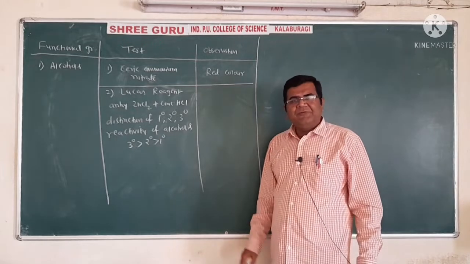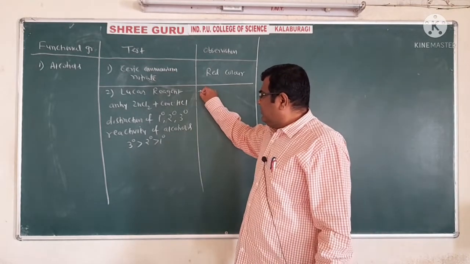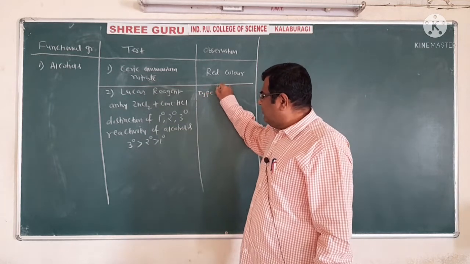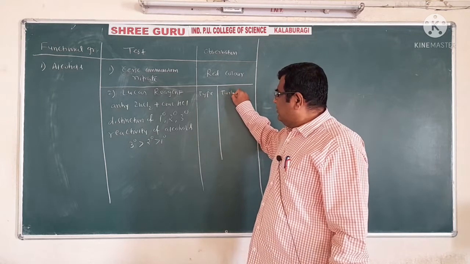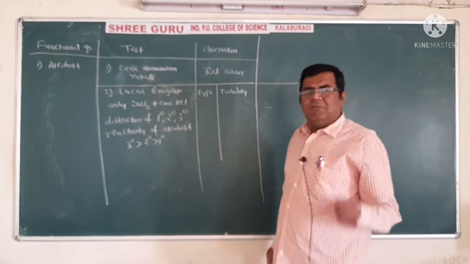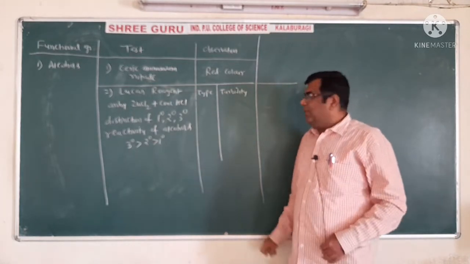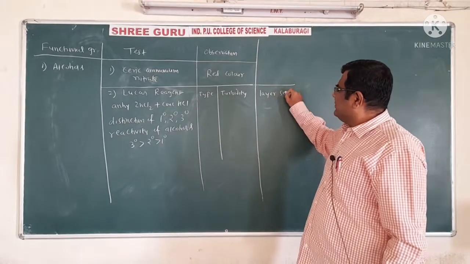Now, what type of exact observations are made when alcohol is treated with Lucas reagent? So here we have to make again sub columns. In the first column the type of alcohol, then turbidity. Turbidity means the whiteness, cloudiness will form, or layer separation.